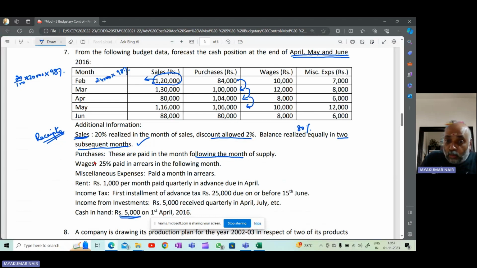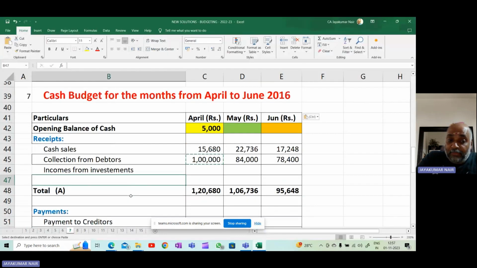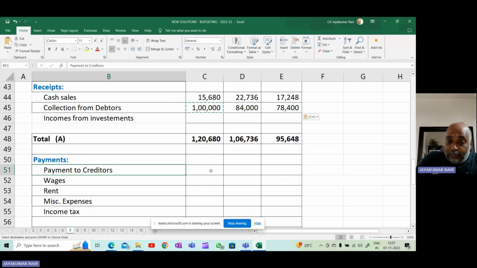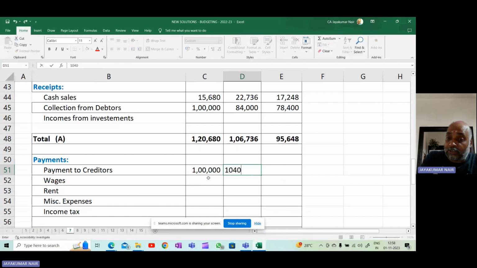So in the month of April, what will be the payment? Payment will be for the month of March. The previous month's purchases, you will make the payment in the month of April. So payment to creditors for purchases of goods. For the month of March, what is the goods purchase? 1 lakh. So 1 lakh payment will be made in the month of April. April's, you will make payment in the month of May. And May's, you will make the payment in the month of June. So these are the payments: 1 lakh, 1 lakh 4,000, and 1 lakh 6,000.